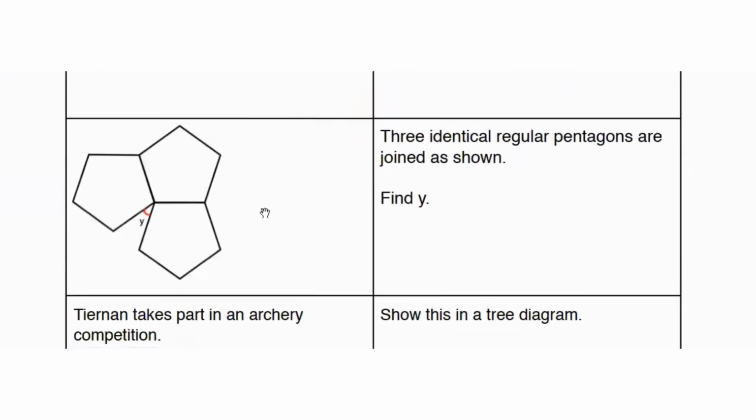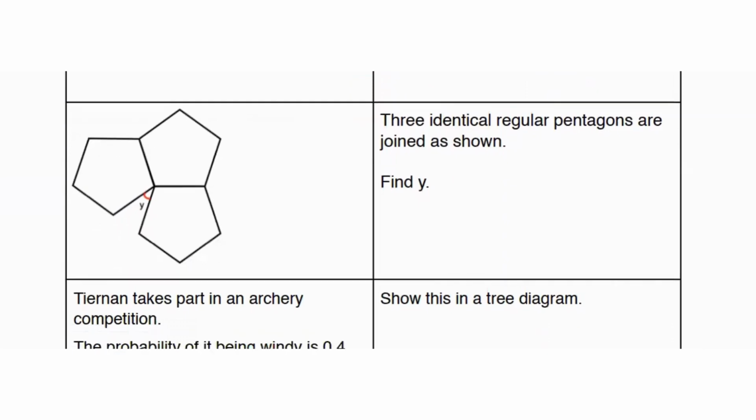Three identical regular pentagons are joined as shown. Find y. A pentagon has 1, 2, 3, 4, 5 sides. So what we can do is we can find the interior angle using the formula (n minus 2) times 180 over n. Since n is 5, so (5 minus 2) times 180 over 5, which is going to be 108 degrees.